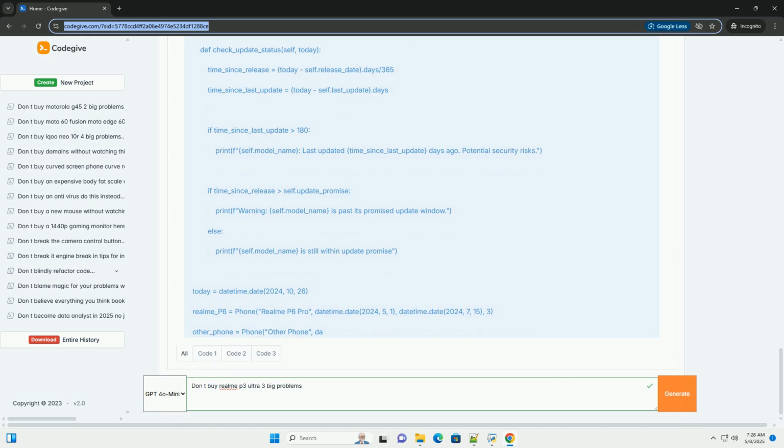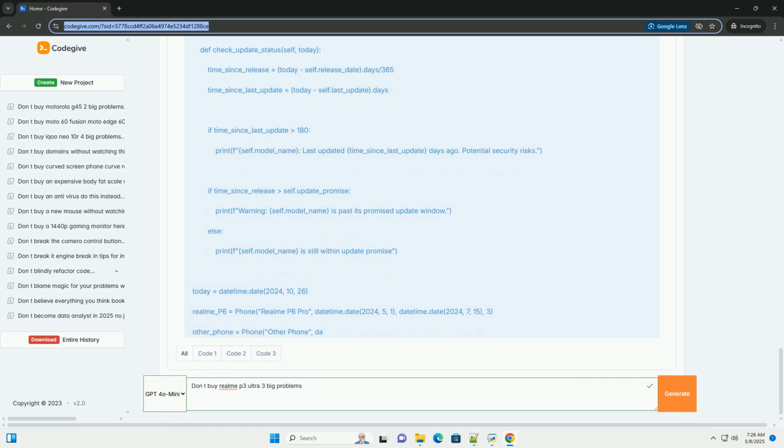Mitigation. Disable or uninstall bloatware. Go to settings, apps, app management, find the unwanted apps, and try to uninstall them. If you can't uninstall them, disable them. Disabling prevents the app from running in the background and consuming resources. Custom launcher: install a third-party launcher from the Google Play Store, for example Nova Launcher or Lawnchair Launcher. These launchers allow you to customize the home screen, app drawer, icon packs, and overall appearance of the phone.